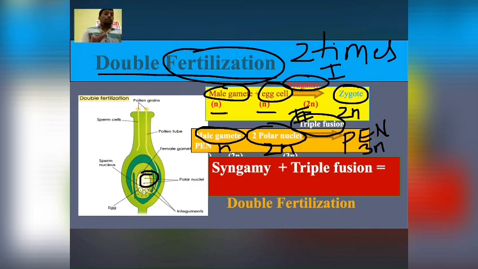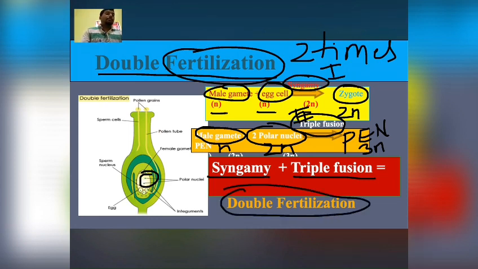So with this syngamy and triple fusion, 2 times fertilization is taking place, and this is called double fertilization. Syngamy plus triple fusion is called double fertilization. Here syngamy forms zygote and triple fusion forms primary endosperm nucleus, which later on develops into endosperm, and zygote will later on develop into embryo, isn't it?